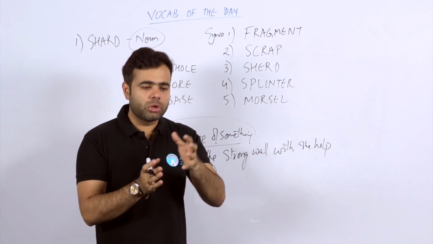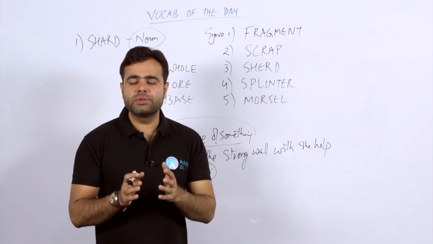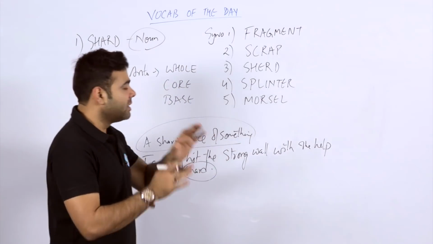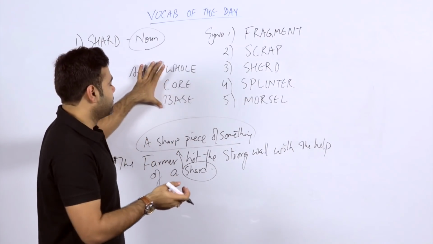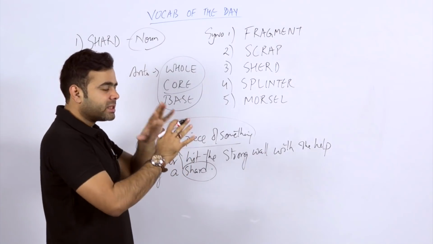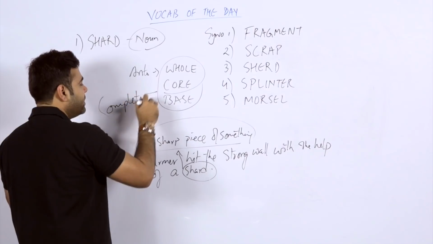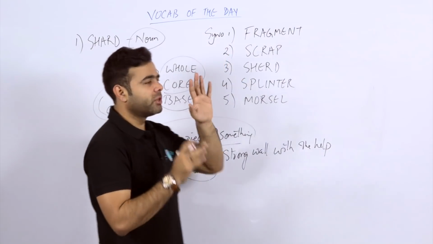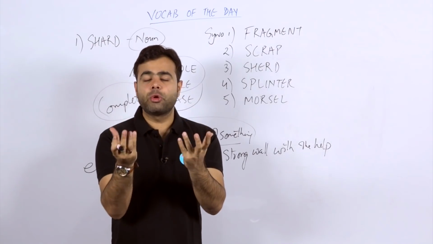Scrap is something which is not being used, fine. And sherd, splinter, morsel. So these words exactly are the synonyms, and when you have got the antonyms, you must have got a kind of idea that whole, core, base are something which is related to something which is complete. So in other sense, even you can say the synonyms were related to something which were incomplete, in the form of scrap, fragments, that is in the form of pieces.